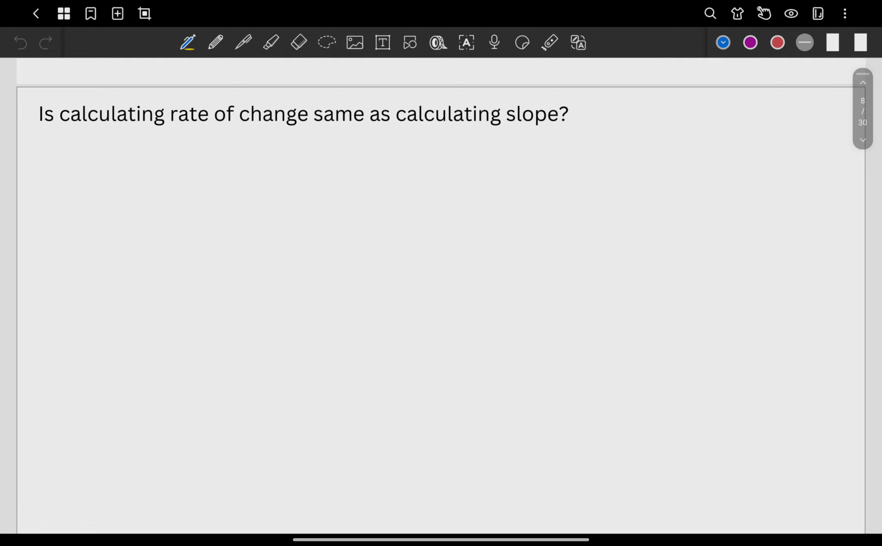Is calculating rate of change the same as calculating the slope? The answer is again another yes, because actually they're the same concept. Like we solve them using what? Change in y over change in x. Okay, they're just the same thing.